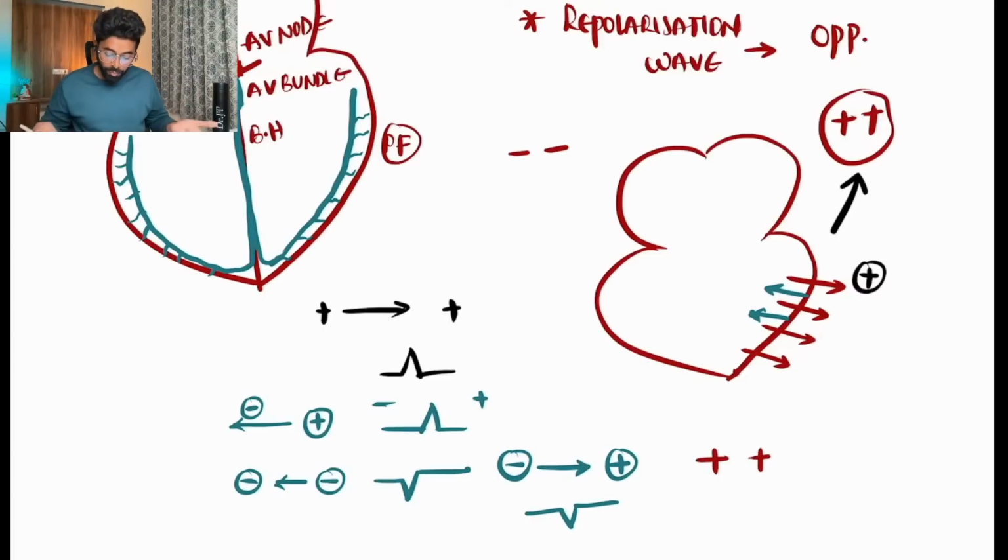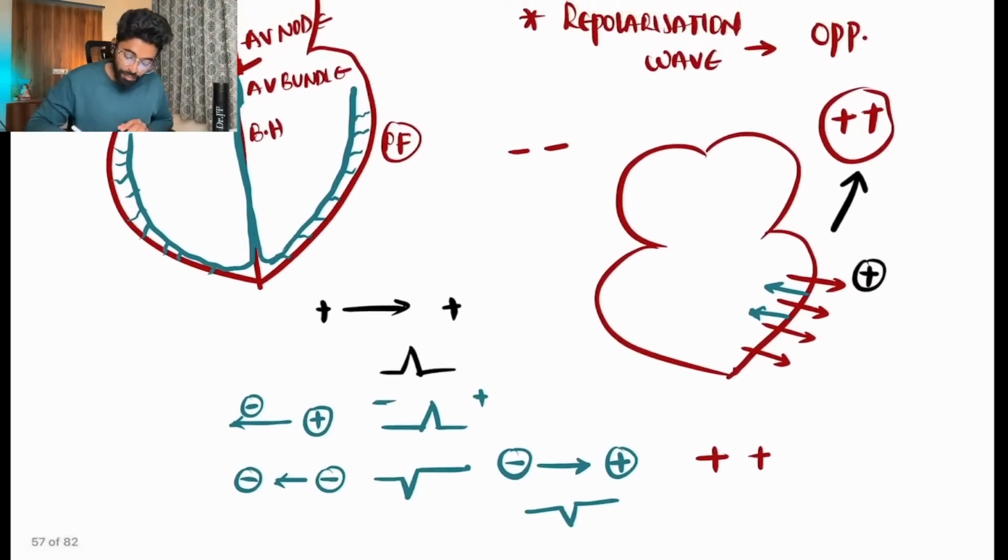Right? Again, I'm repeating here so there is no confusion. The depolarization wave will move from endocardium to pericardium, moving towards the positive electrode, and the depolarization wave is a positive current. That's why the deflection on the ECG is positive. The repolarization current is considered a negative current. So the negative is moving away from the positive electrode, which is also a positive deflection on the ECG. But if the negative current, that is the repolarization current, moves towards the positive electrode, we get a negative deflection.